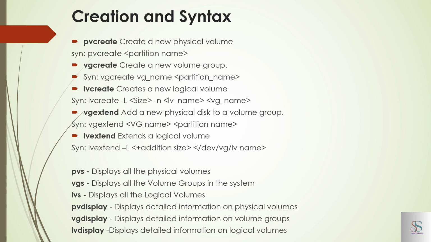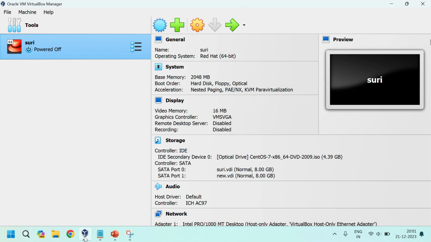We have many commands for LVM: lvresize, lvreduce, and pvmove, which moves data from one physical volume to another. If you don't need the physical volumes or volume groups, we can remove them using the pvremove, vgremove, and lvremove commands. Let's start the machine.